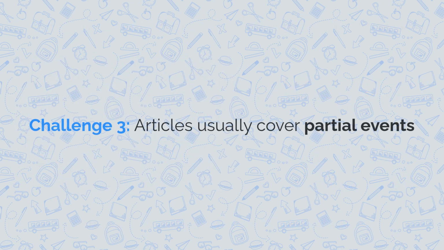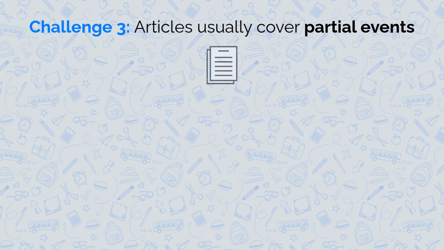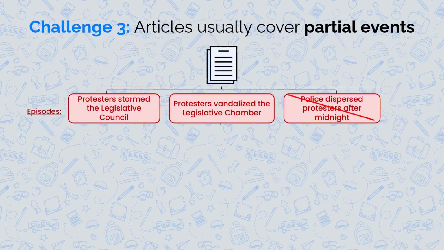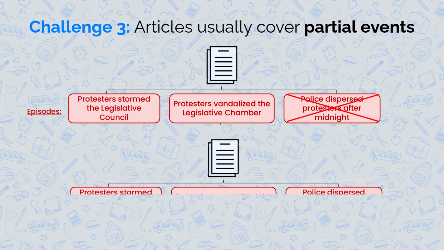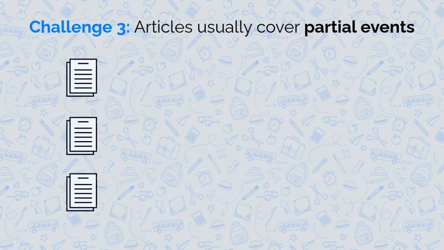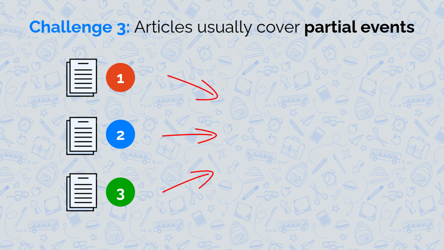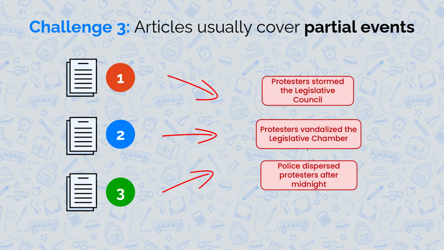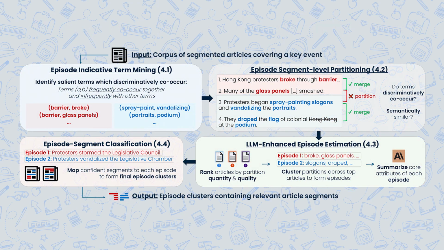The final challenge is that articles only cover partial events. Each news article is incomplete. No single document typically covers all the episodes, especially as they are currently evolving. To compensate, EpiMine selects a subset of high-quality articles, then merges overlapping episode fragments across those articles to reconstruct full episodes. We outline 4 core stages of EpiMine.